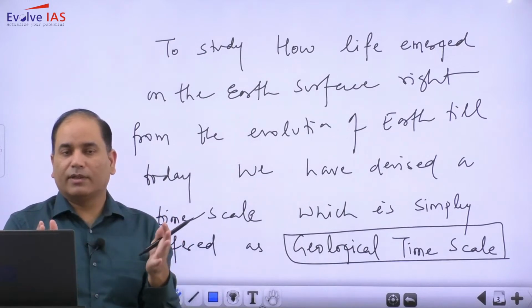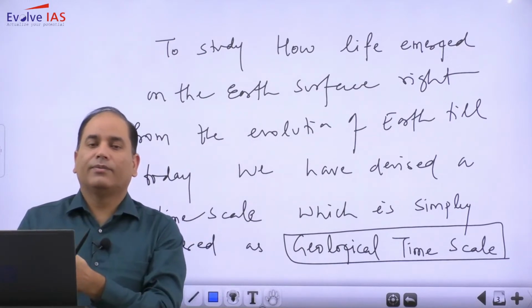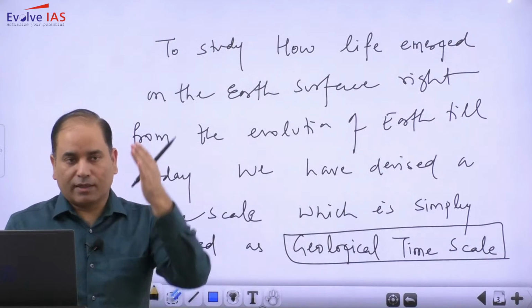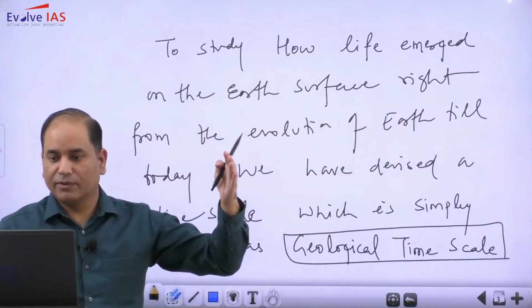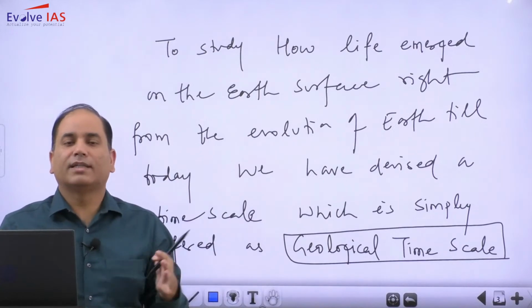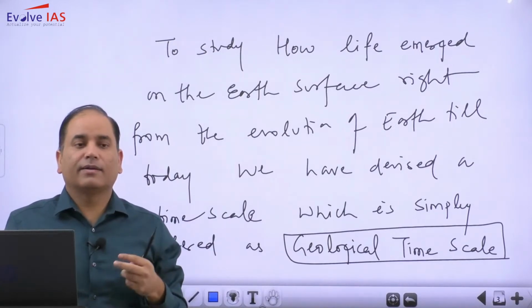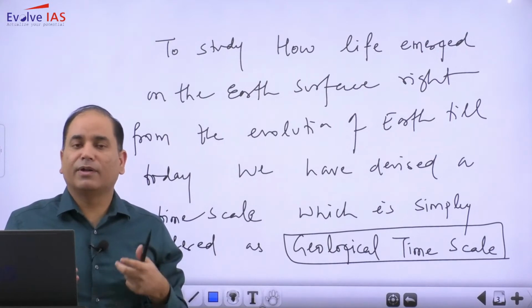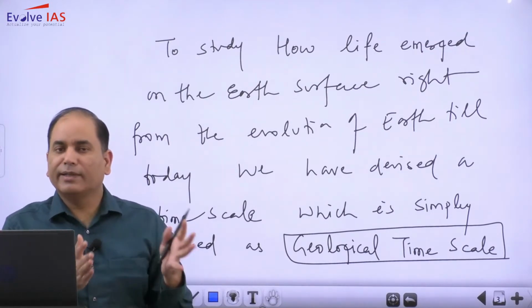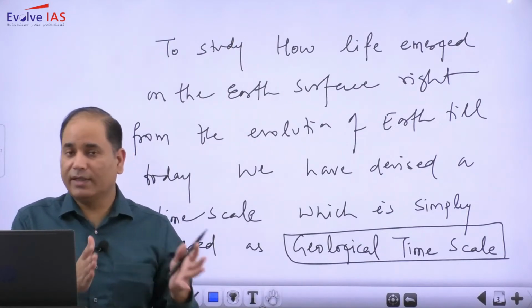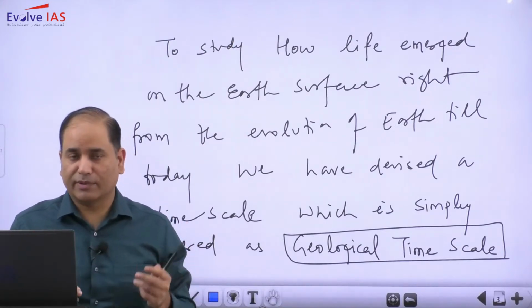there was a cloud of gases, and then from the nebula we have the evolution of the earth. At the time of evolution of the earth around 4.6 billion years ago till today, what changes have happened which resulted in the onset of life on this planet in the present time period. So this entire history we study, we have devised a scale that is referred to as the geological time scale.